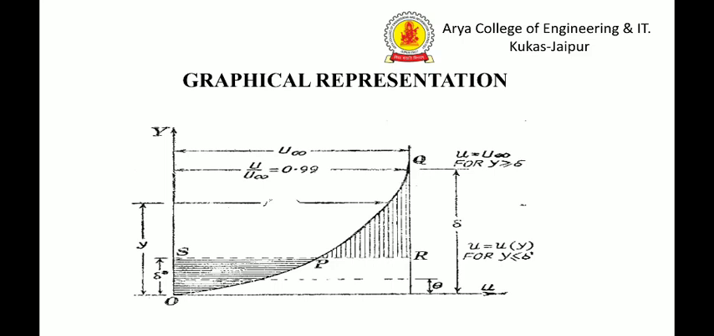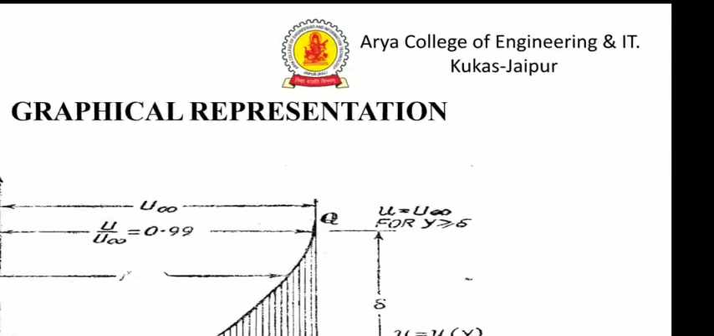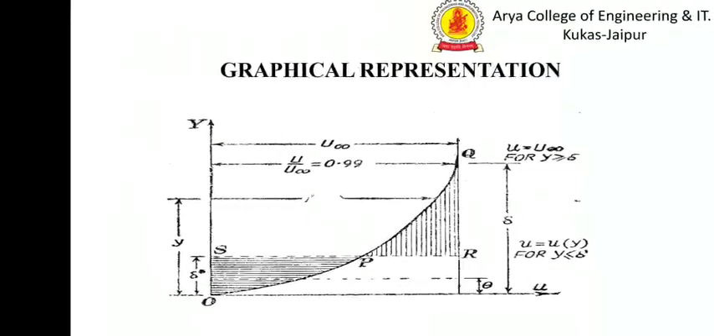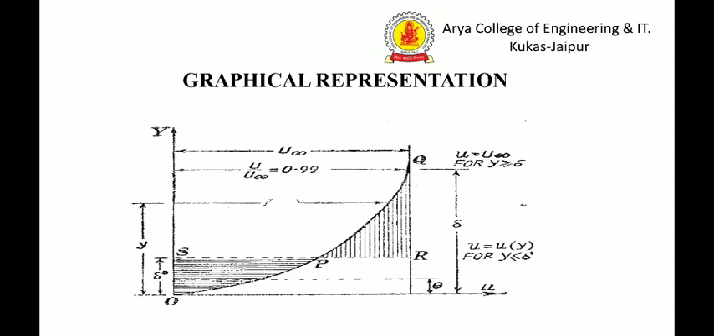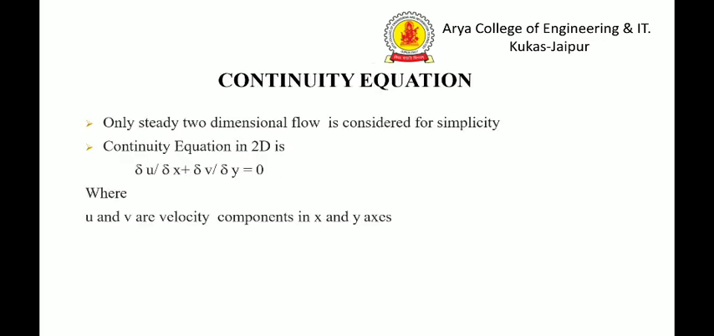This is the graphical representation of the momentum thickness. We can easily see the thickness delta, where u is equal to U infinity. At the lower side we see the small u. On the y-axis delta star is shown. U infinity is shown by the horizontal line. On the x-axis u by U infinity is equal to 0.99, as we discussed in the definition of the momentum thickness. With the help of this graphical representation, we can easily find the momentum thickness, and we can easily understand the definition of the momentum thickness.